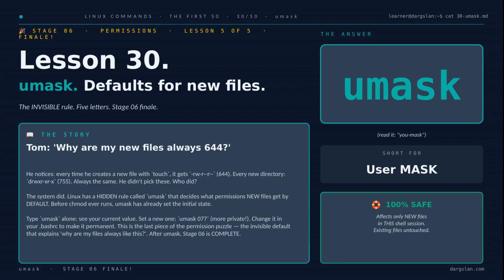Welcome to the finale of Stage 6, Lesson 30, and the last piece of the permissions puzzle. Meet Tom. Every time he runs touch to create a new file, it comes out as 644. Every new directory, 755. He never asked for those numbers, so who did? The answer is an invisible rule called umask, and once you see it, the whole permission system finally clicks.